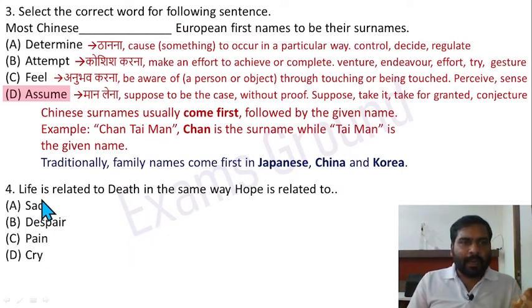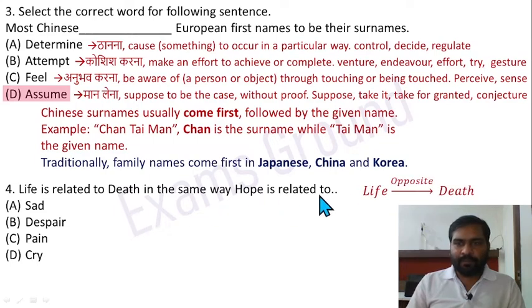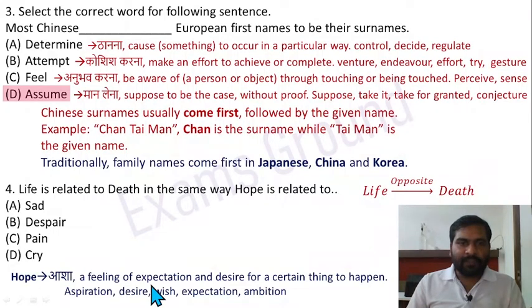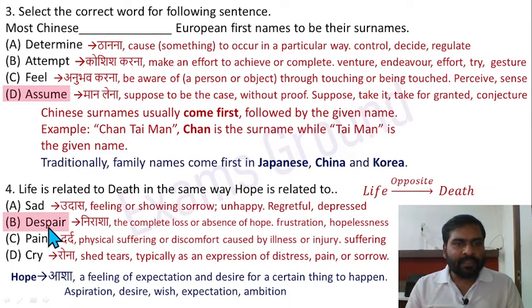Question 4. Life is related to death in the same way hope is related to. So life, जीवन, death, मृत्यु. So life, opposite to that is death. So hope means aasha, a feeling of expectation and desire for a certain thing to happen. And opposite to this is despair, nirasha, the complete loss or absence of hope.